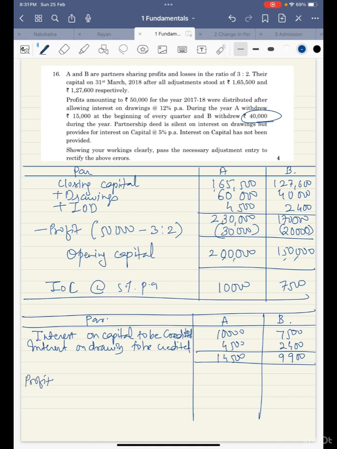So what these people have done, if we add both these values 14,500 and 9,900, we get 24,400. So this value 24,400 is profit which was actually given to them, and we were not supposed to give. We were actually supposed to provide this interest on capital and not supposed to provide this. So we'll reverse this thing. That means 24,400 will debit back again. So we'll write profit actually distributed. Okay. So what we'll do now, to be debited, we'll debit it back.